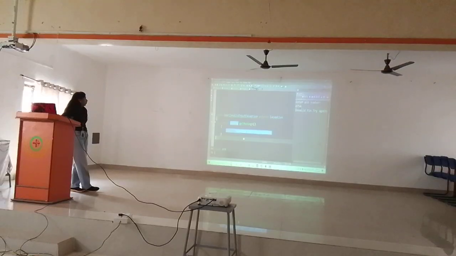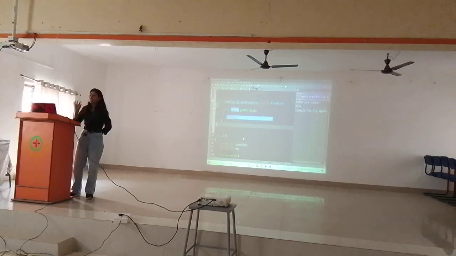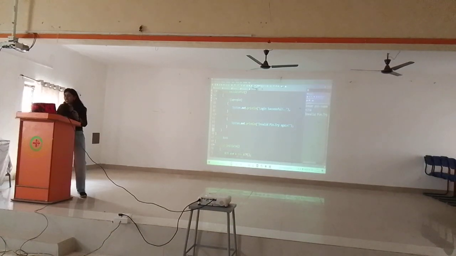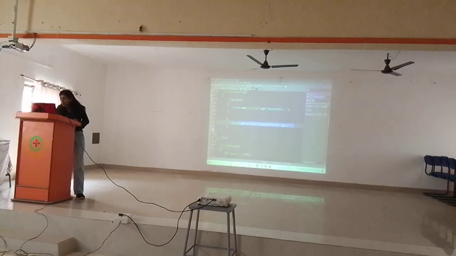This is what I want to override. Exception class is there, ma'am. Exception class is there, but I don't get any problem? Again you will get the problem. You want to create an exception object. Where you want to create an object, I will tell you. So this is the place you are getting an exception. Whenever the condition is true, yes, login successful, everything is fine. Now instead of printing in else, here you want to create an exception. This is the place you want to create an exception.